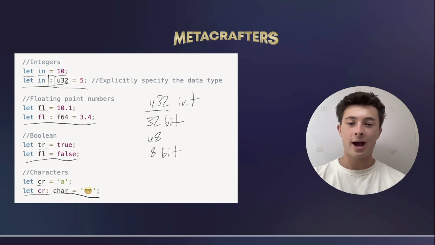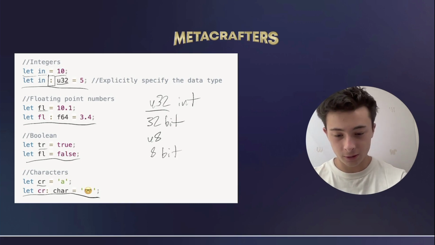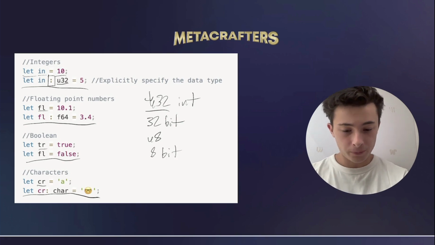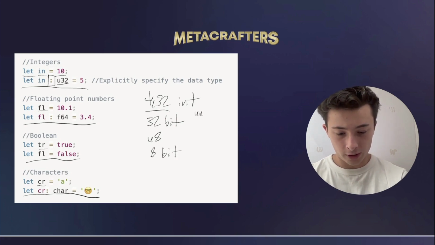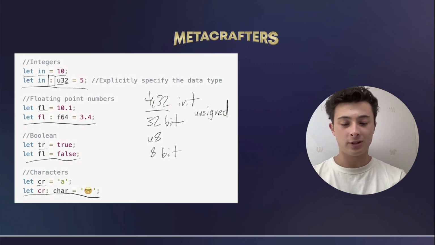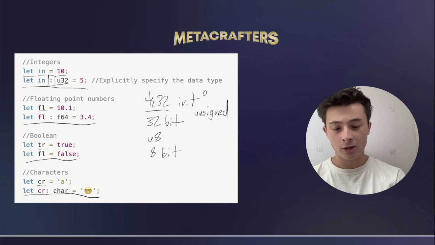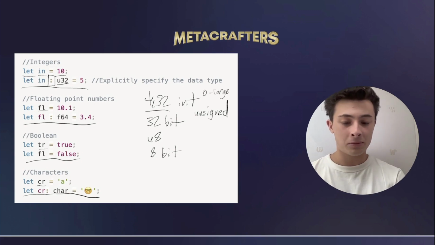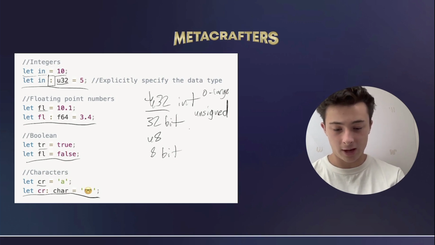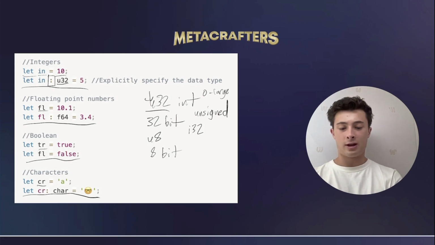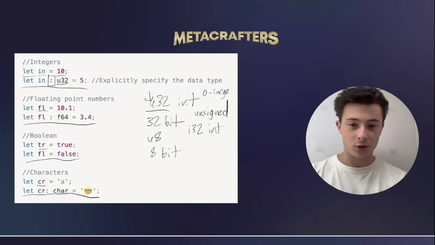On top of that, we have the u. What does this little u mean right here? The u stands for unsigned. You can probably guess what this means, but this just means that the integer will not have a sign, so it can't be negative. It will be anywhere from 0 to a very large integer. We could do the same thing with signed, except instead of u, it would be a little bit harder to guess. We could say i32 as a signed integer that's 32 bits long.